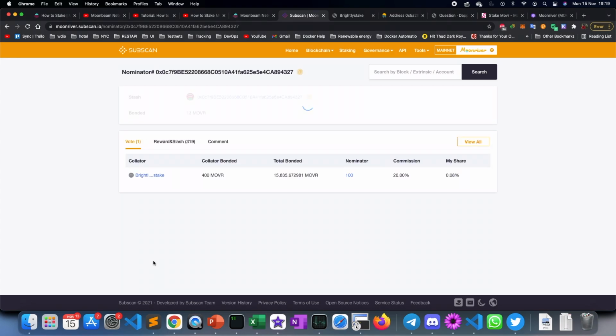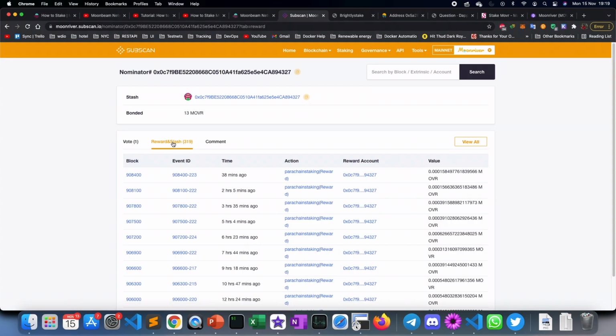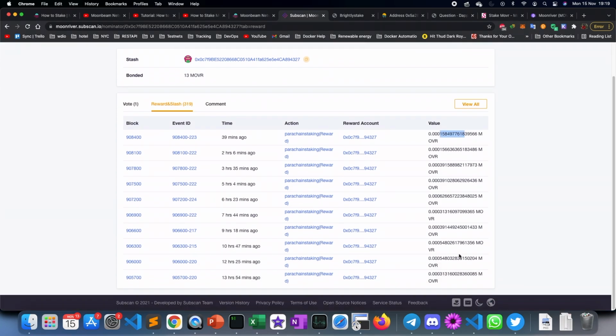Suppose that is your account, then you can see the number of times you have been rewarded. If you tap on reward and slash, then you will see that every 1.5 hours you will receive some Movr tokens. Depending upon your stake, this value will be proportionately increasing.